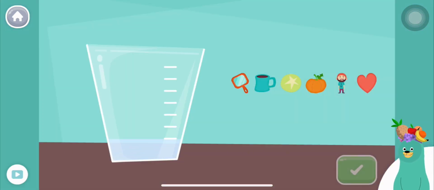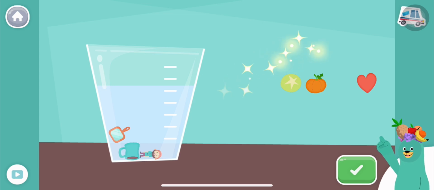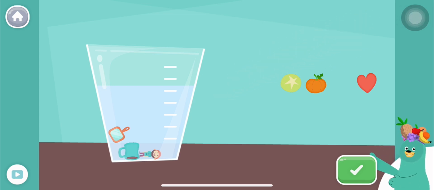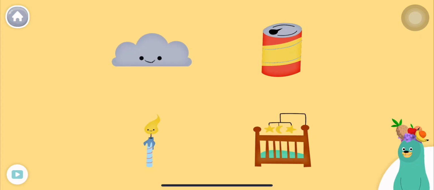Drag all the things that start with the sound into the glass. Man, mug, mirror. Great! You put all the things that start with the sound into the glass.